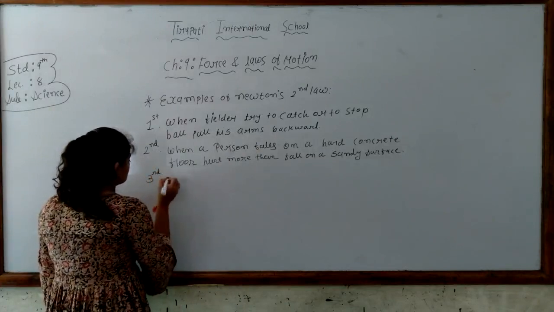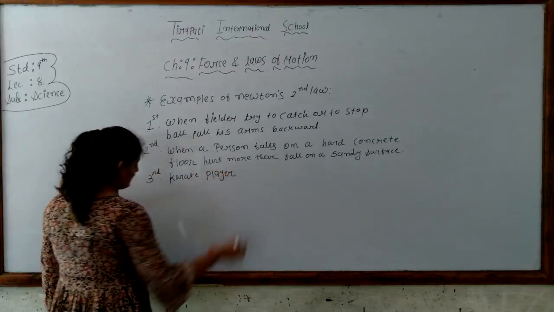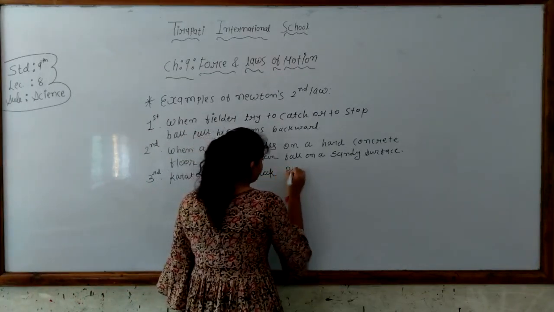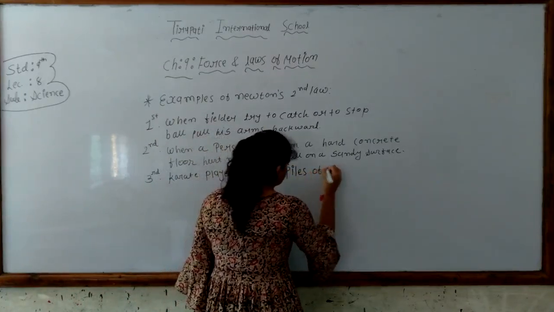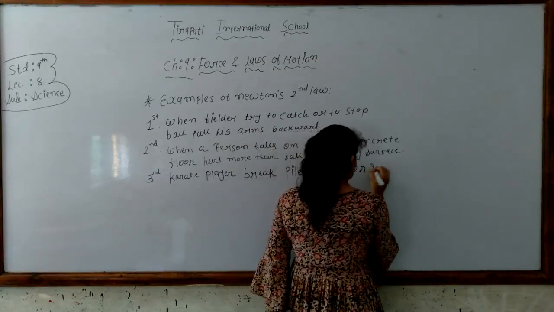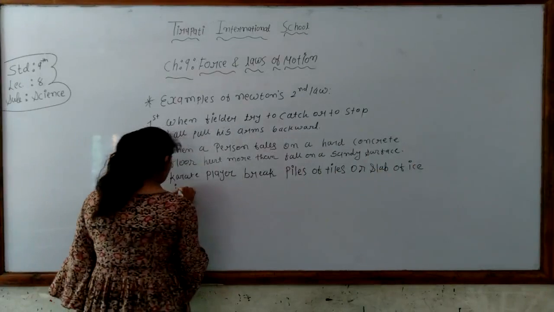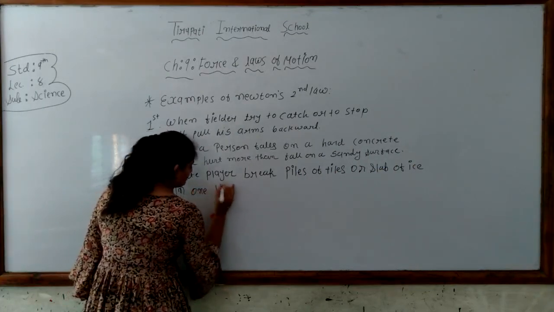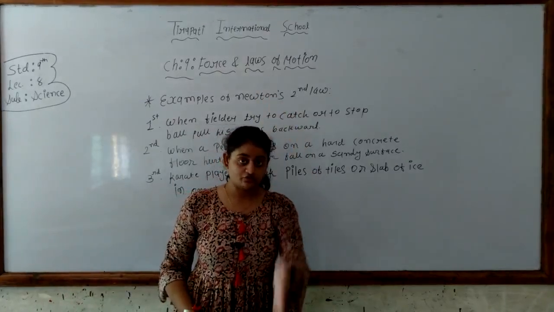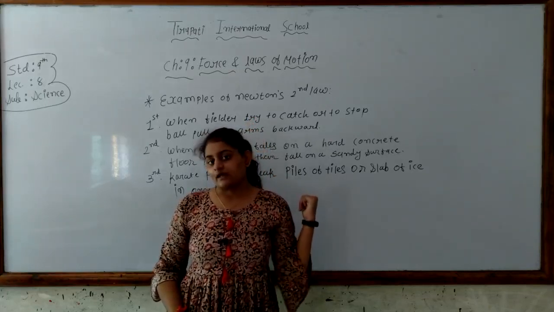The third one is a karate player breaking piles of tiles or a slab of ice in one blow. A karate player can break a pile of tiles or a slab in one blow. You can see that karate players do this type of demonstration.